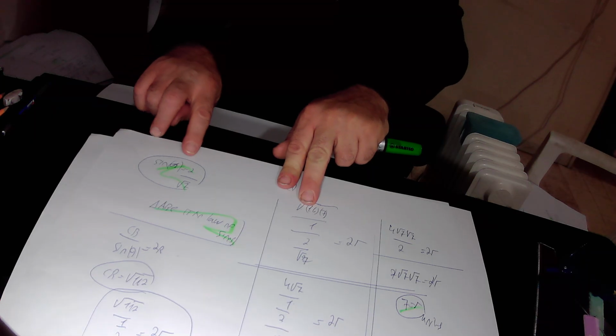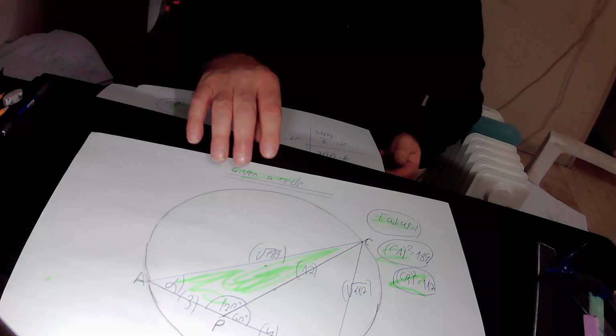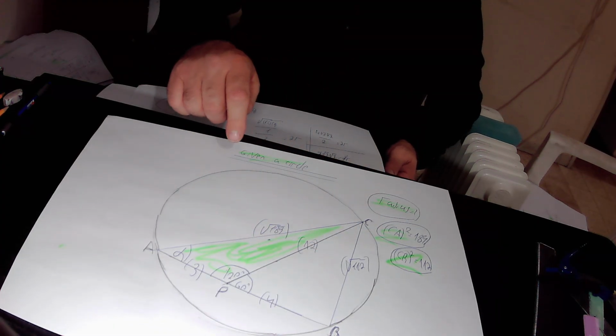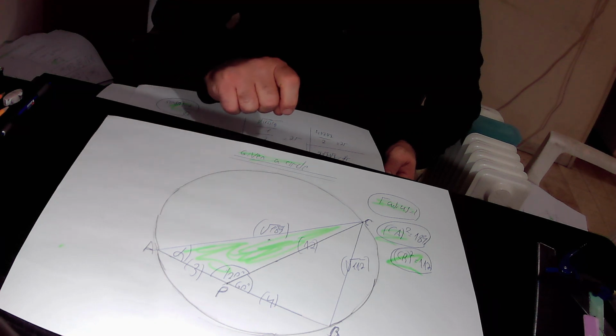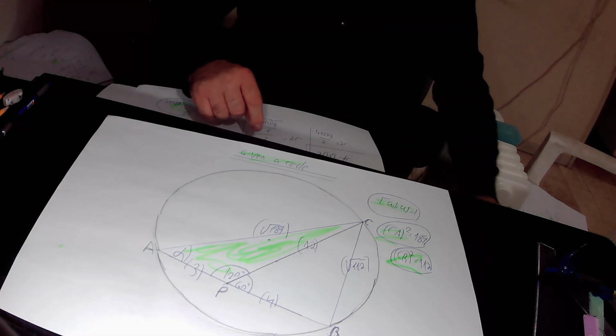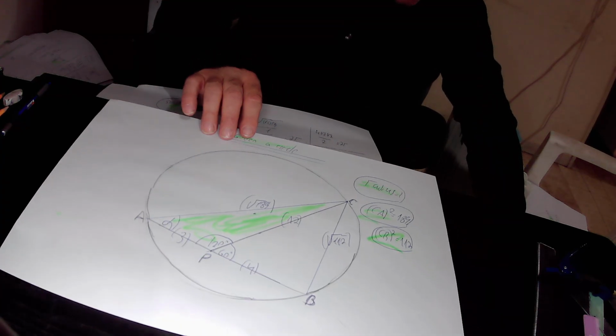Sine alpha equals 2 over square root of 7. In the next step, we implemented the law of sines on this big triangle ABC. This is angle alpha. Angle CAB equals alpha according to our definition. So, quickly, the law of sines.